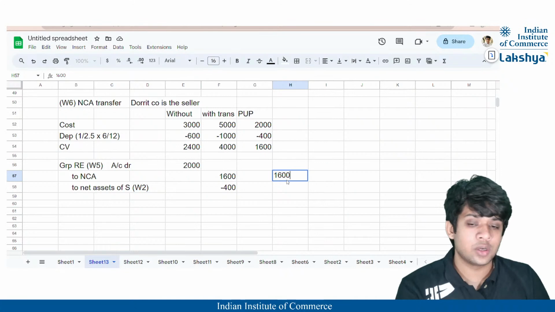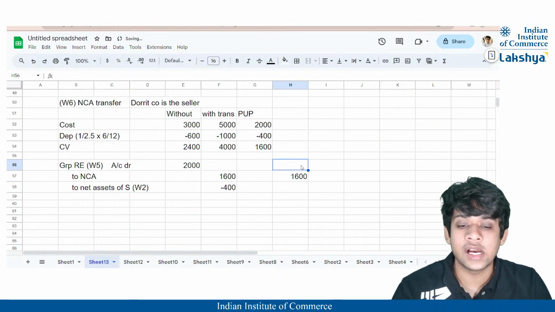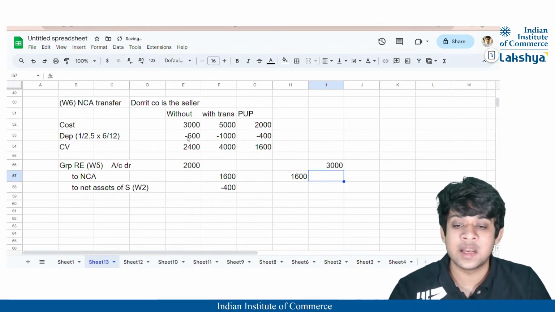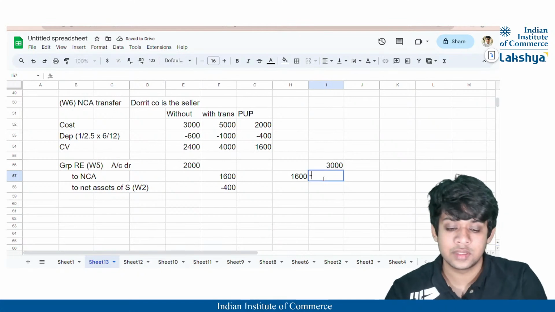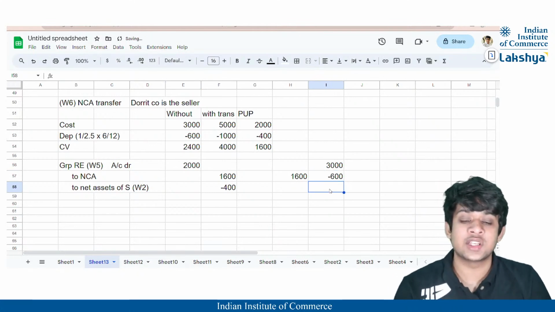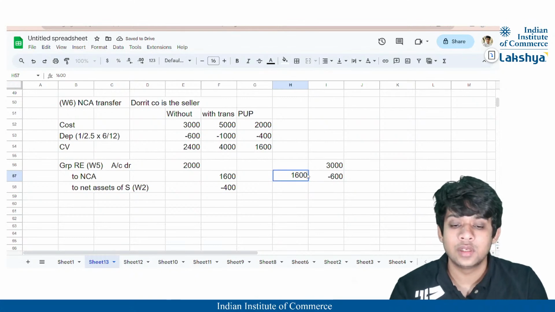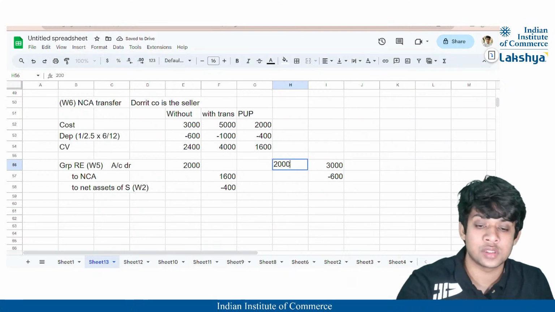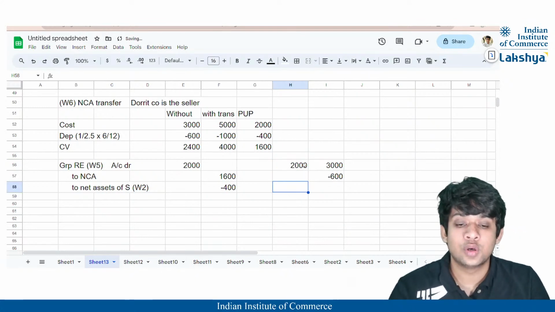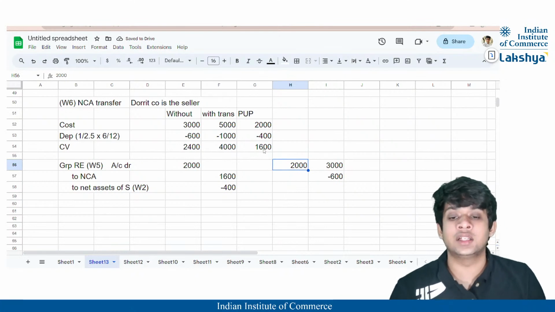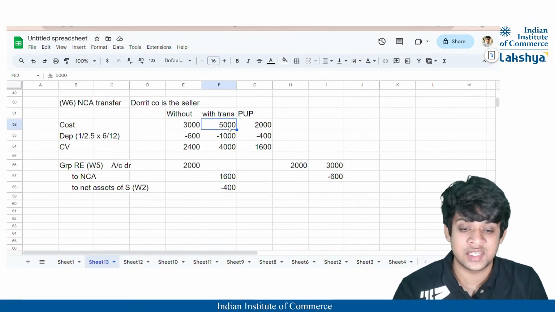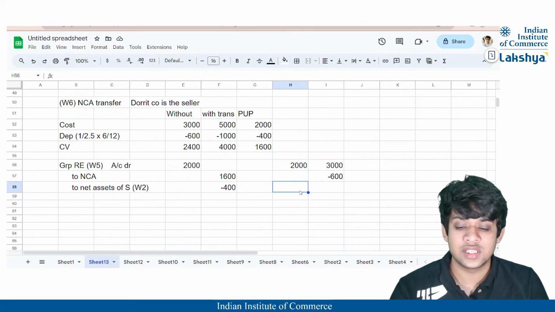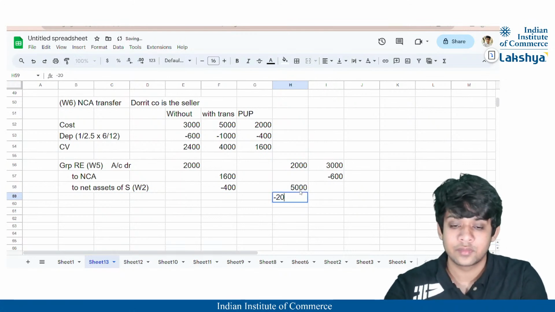Why is that so? Because obviously, your asset had a value of 3,000, and technically, if you would have charged depreciation on it, it would be 600, right? So 600 is the depreciation that should have been charged, correct? Now, you made a profit on the asset. The parent company sold the asset and made a profit of 2,000. Now, this is an unrealized profit. So when we add the assets, the subsidiary will recognize the asset at a value of 5,000 because they purchased it at 5,000, correct? But this includes the unrealized profit of 2,000. So from 5,000, this 2,000 shall be subtracted, right?